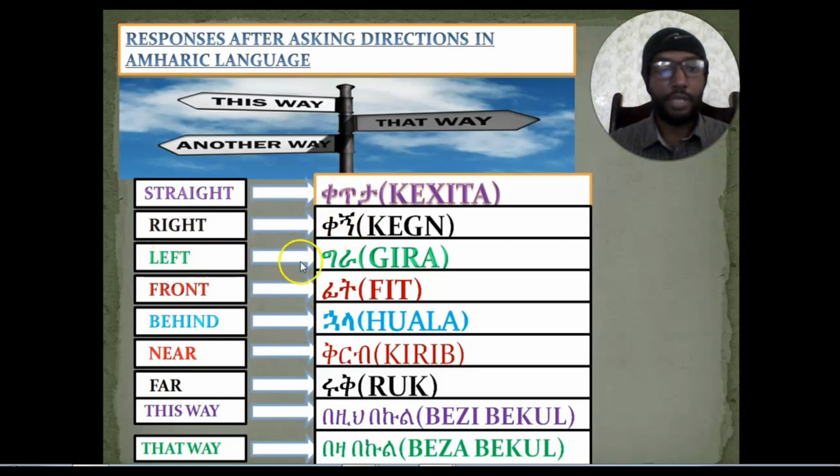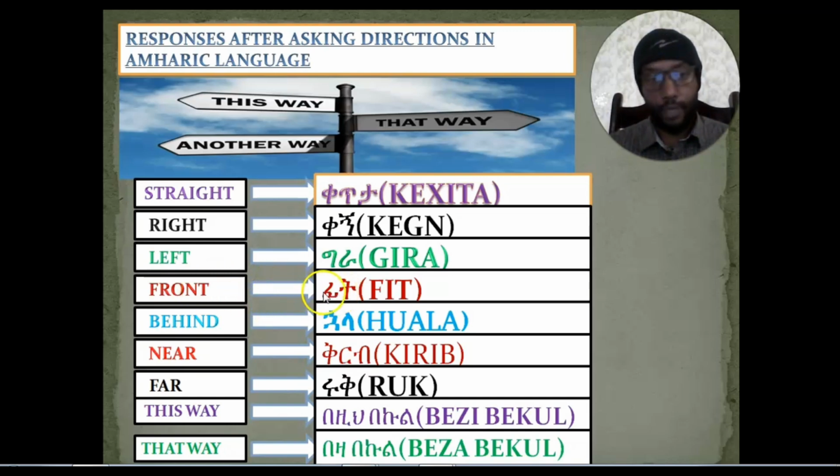Whereas left means ግራ, okay? The other one is front means feet, okay? Here the word feet has two meanings in Amharic language. The first one is feet means front. The other one is feet means face. The face of a person is also called feet in Amharic language. So feet has two meanings: front, and face.